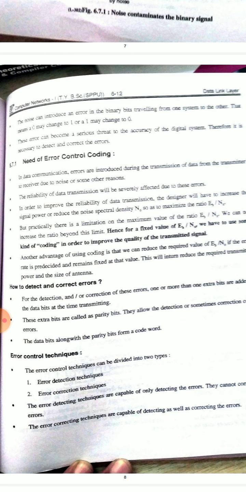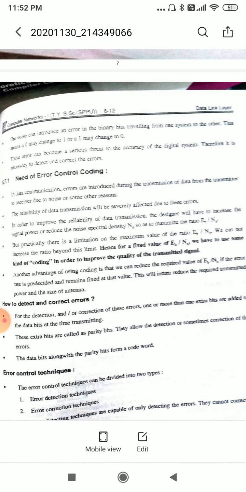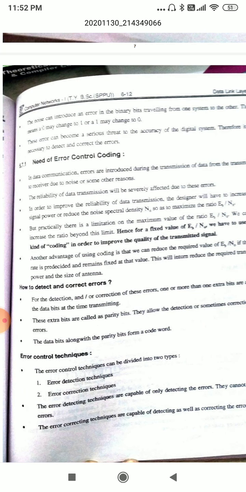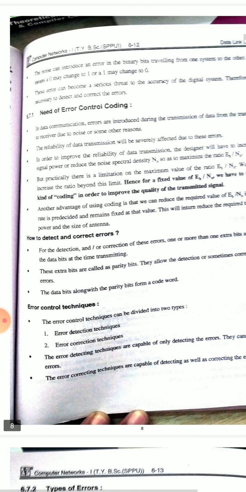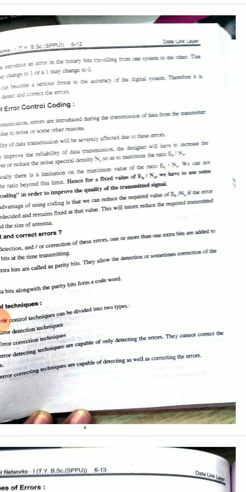Okay, see here, in order to improve the reliability of data transmission, the designer will have to increase the signal power or reduce the noise spectral density. The noise spectral density can be denoted with the help of N0, so as to maximize the ratio Eb/N0. But practically there is a limitation on the maximum value of the ratio Eb/N0.